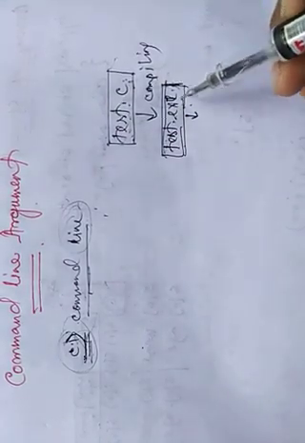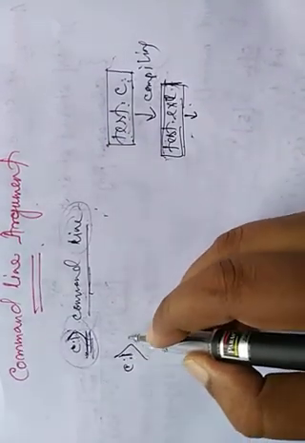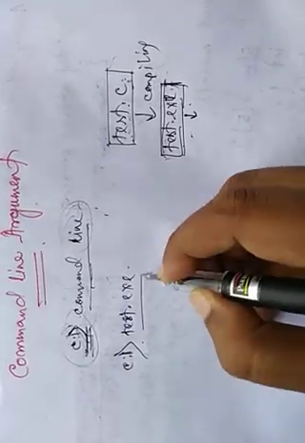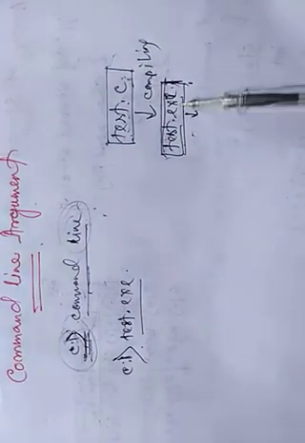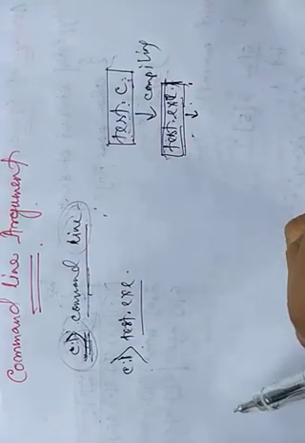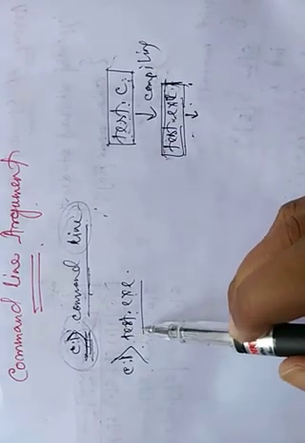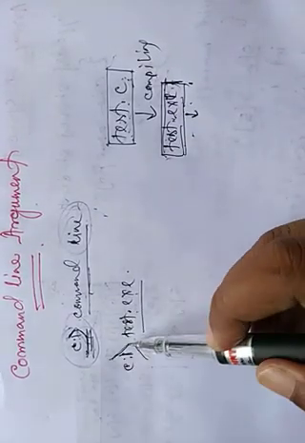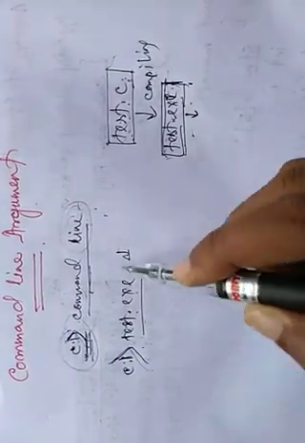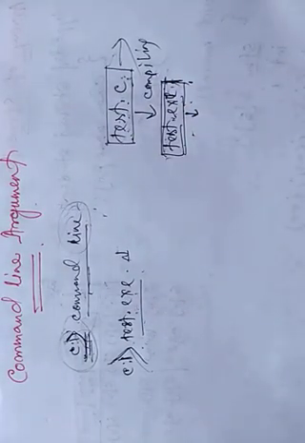We can also run this C program using the command prompt. Using the command prompt, we can run test.exe this way. As it is an executable file, normally we can run any exe file, any C program, from the command prompt also. If we write test.exe at the C prompt and press enter, it will run this C program, and whatever is written in the program, we get the output.